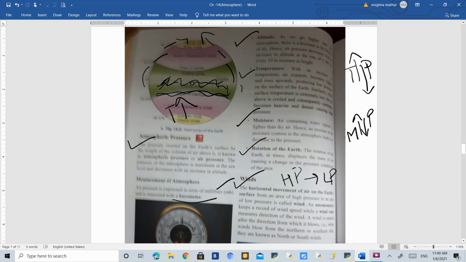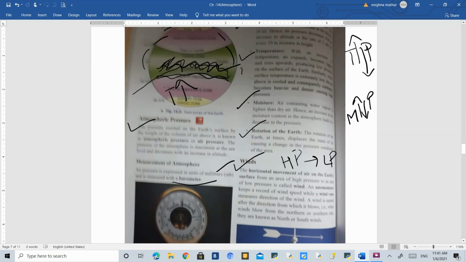So here, because there is a vacuum, because there is an empty space, the wind from the high pressure areas will come towards it. So that is the reason behind it when we say that the wind always moves from high pressure areas towards low pressure areas: there is a vacuum over here, and to fill that vacuum, that is why the wind always keeps on moving from high pressure areas to low pressure areas.